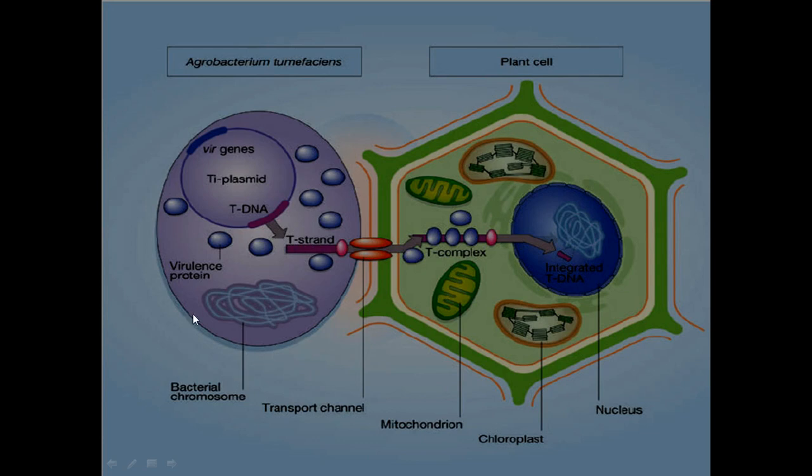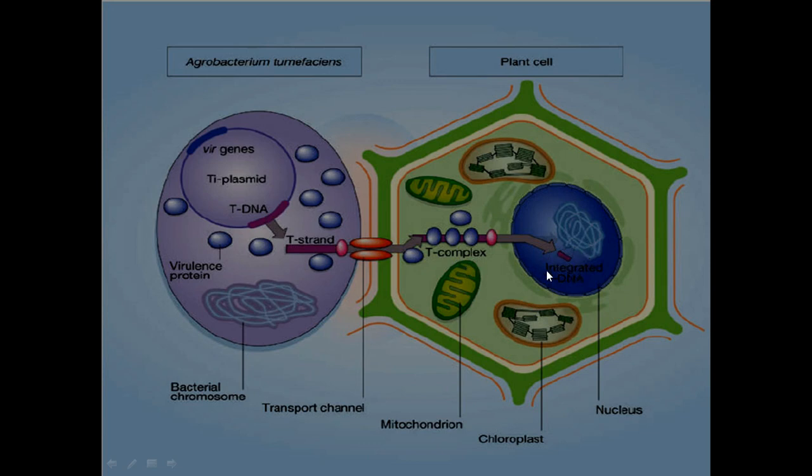So first of all, we have to give the treatment of acetosyringone. So acetosyringone will activate vir genes and it will transfer a message towards the tDNA. So tDNA is cut at the left border and right border, and this cut DNA or tDNA is transported towards the plant cell by the infection.